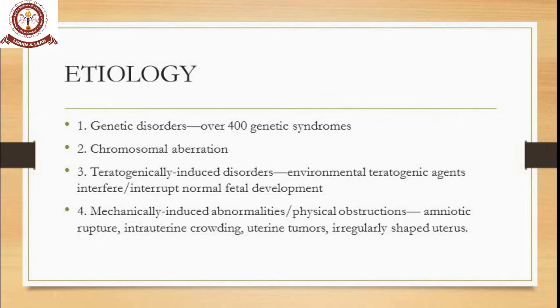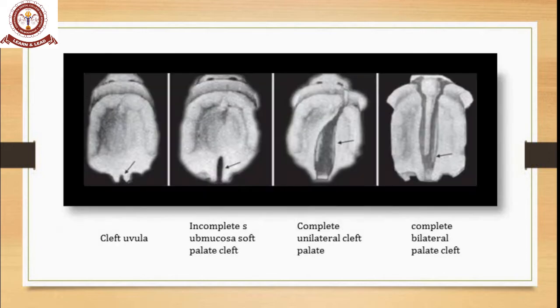Teratogenicity-induced disorders, like environmental factors or any medications, interfere with and interrupt normal development of the fetal process. So teratogenicity is also an important etiology. Then mechanical causes, induced by trauma, physical obstruction, rupture of the amniotic cavity, intrauterine crowding, intrauterine tumors, or an irregularly shaped uterus. All these things can be counted as etiology for cleft lip and palate.